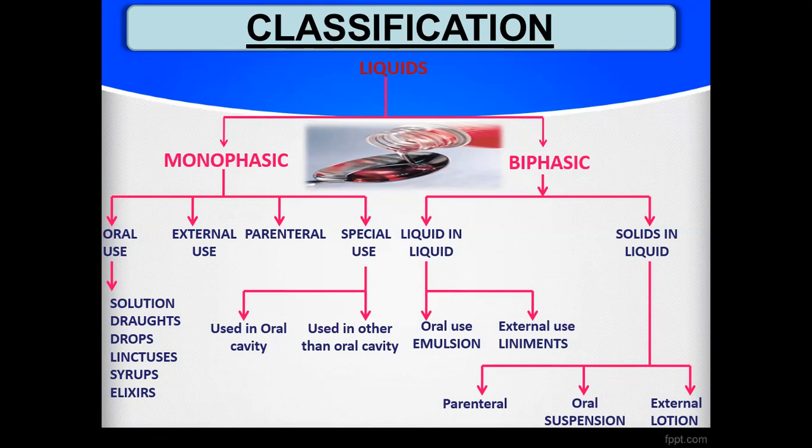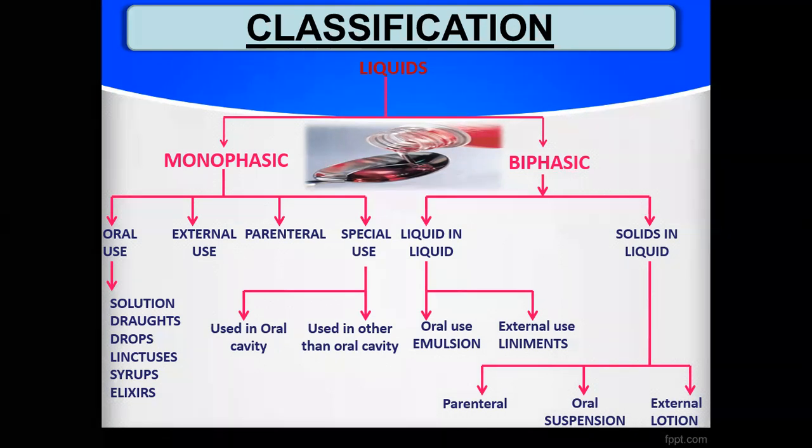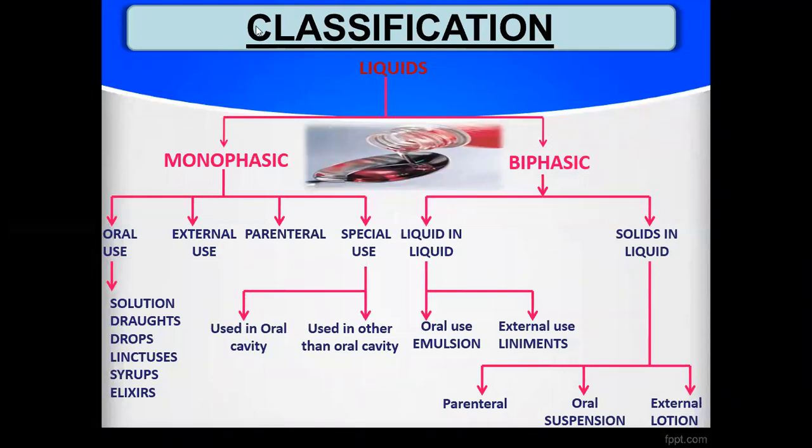Now, another example is the parenteral type of preparation. Parenteral preparations include injectables. Injectables means those preparations we administer into the blood vessels, into the muscles, or under the skin.